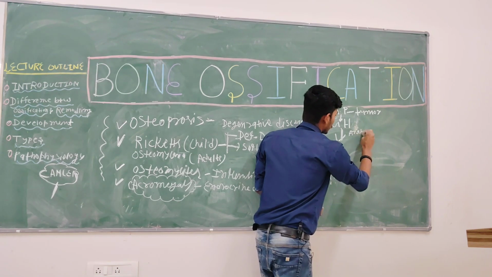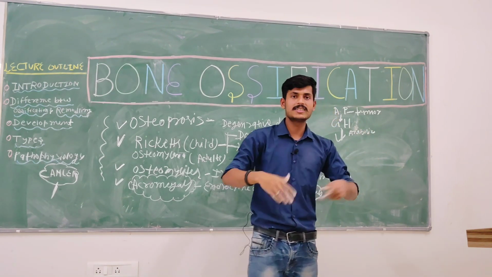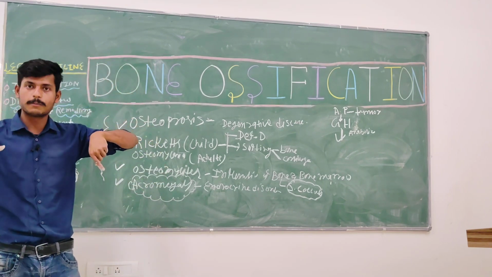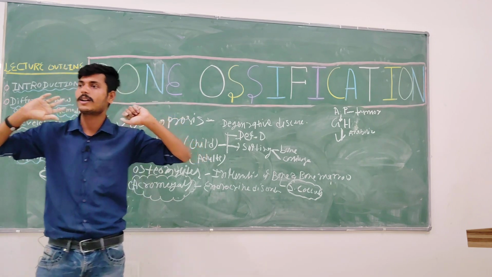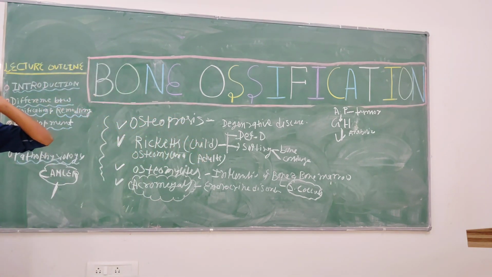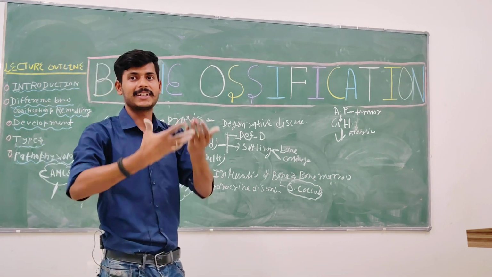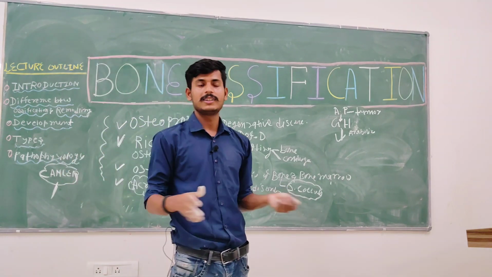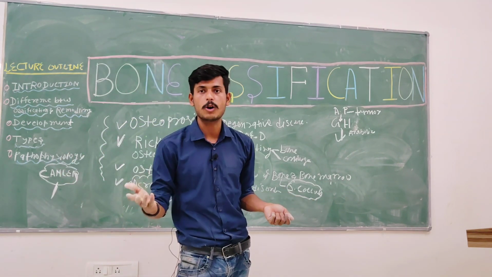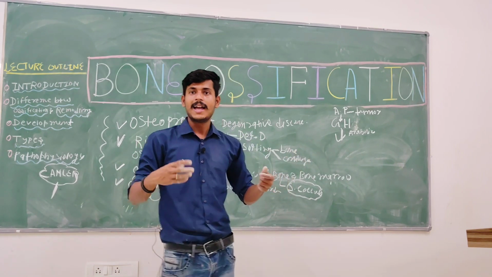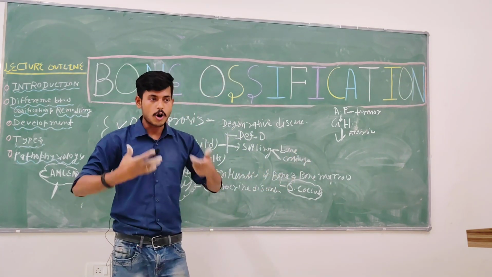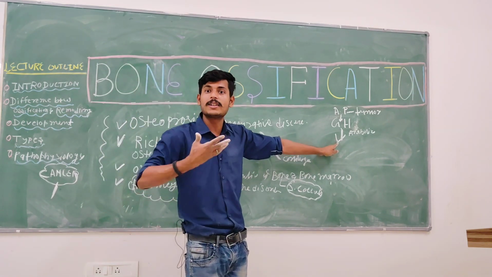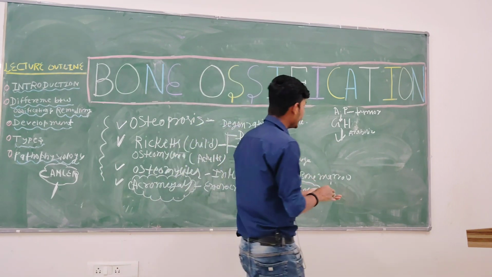Anabolic means what? Entire chemical reactions occurring in our body are called metabolism. Okay. And metabolism is of two types, either breakdown or synthetic. Those reactions involved in breakdown are called catabolism. And those involved in synthesis or formation are called anabolic. So growth hormone is not catabolic, it's an anabolic hormone.